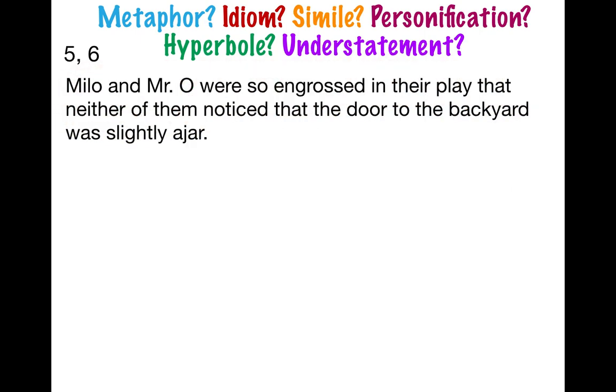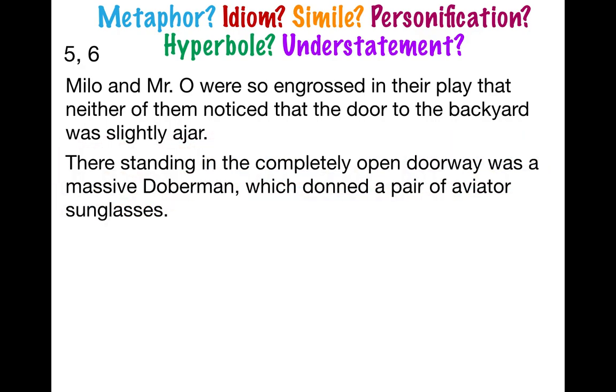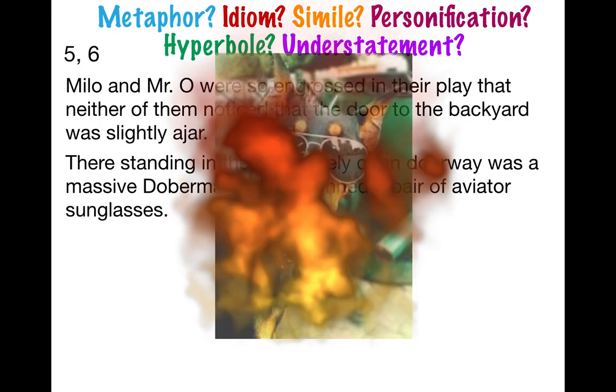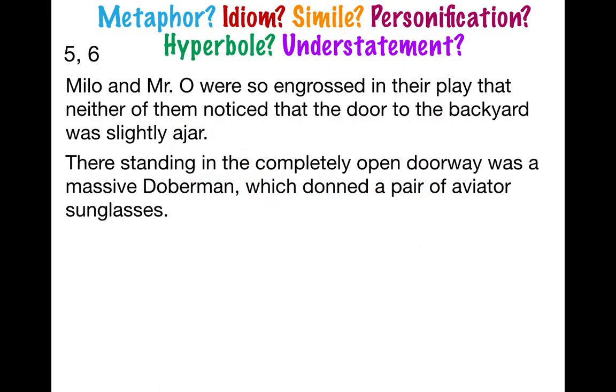Milo and Mr. O were so engrossed in their play that neither of them noticed that the door to the backyard was slightly ajar. There, standing in the completely open doorway, was a massive Doberman, which donned a pair of aviator sunglasses.